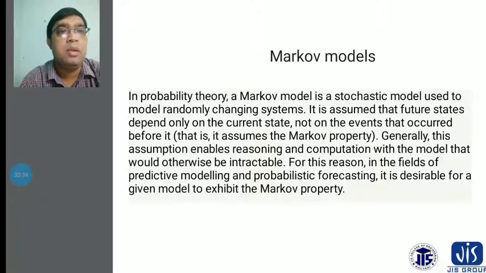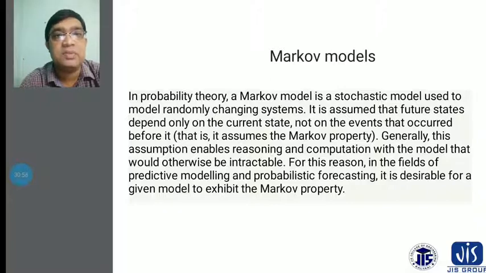A Markov model is a stochastic model used to model randomly changing systems. It is assumed that the future states depend only on the current state, not on the events that occurred before it. That is, it assumes the Markov property.